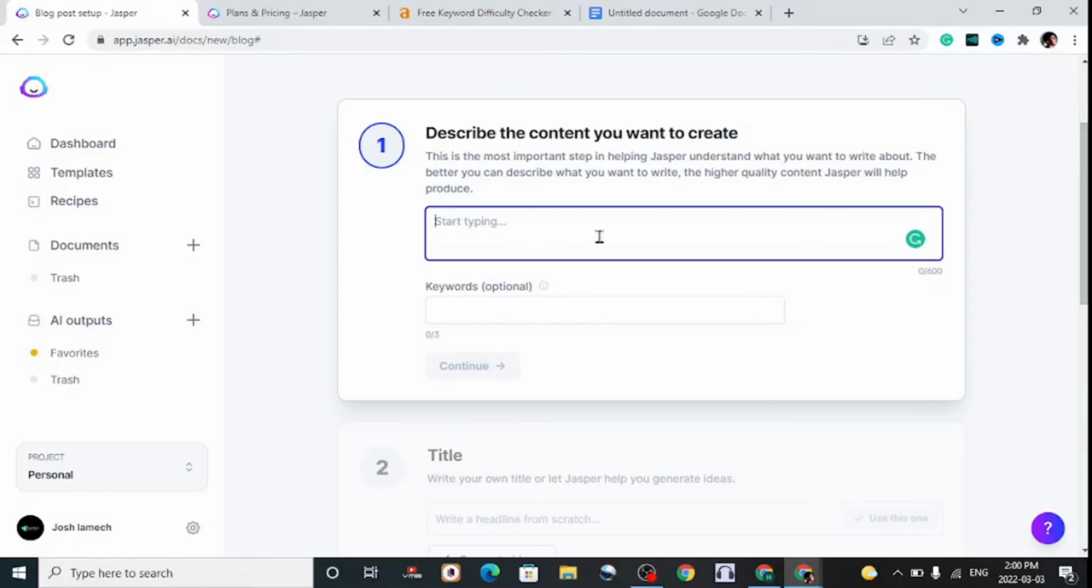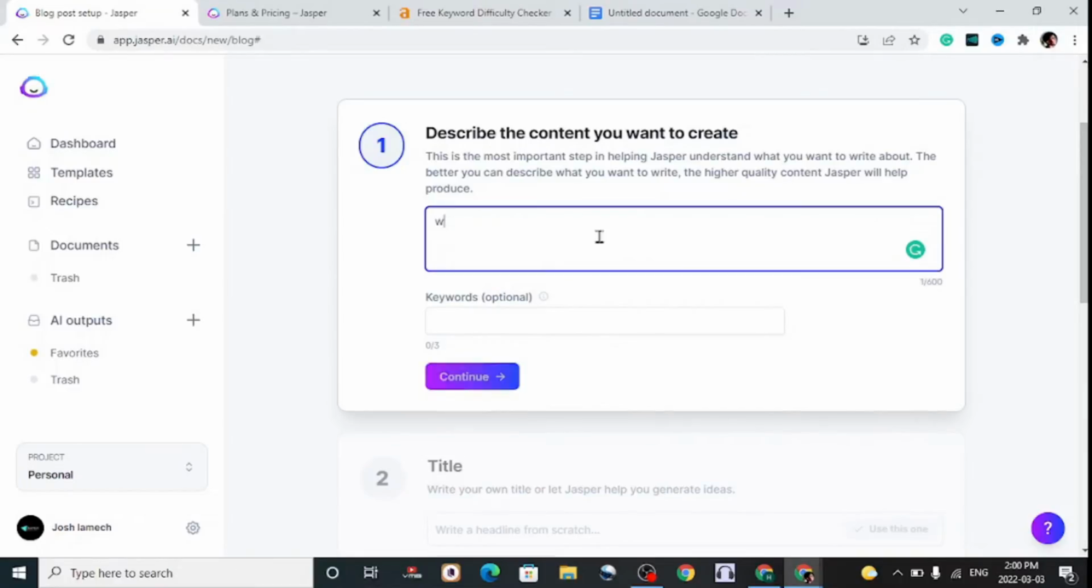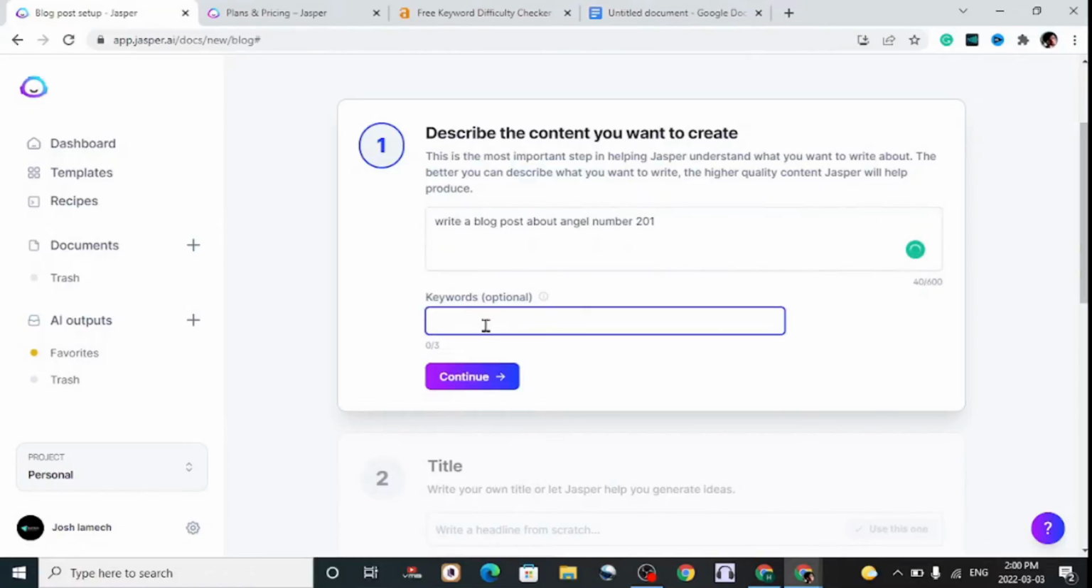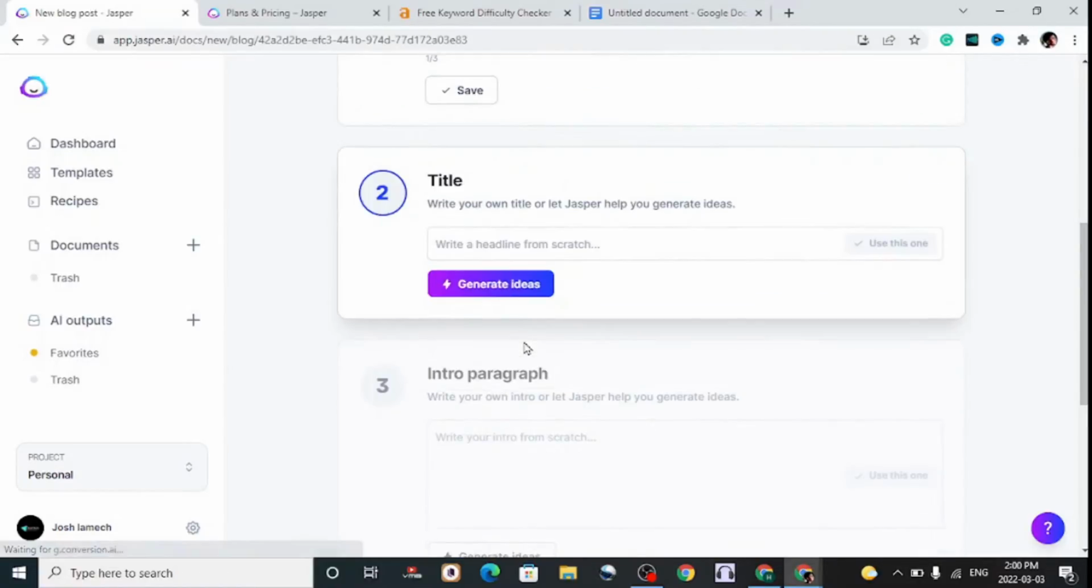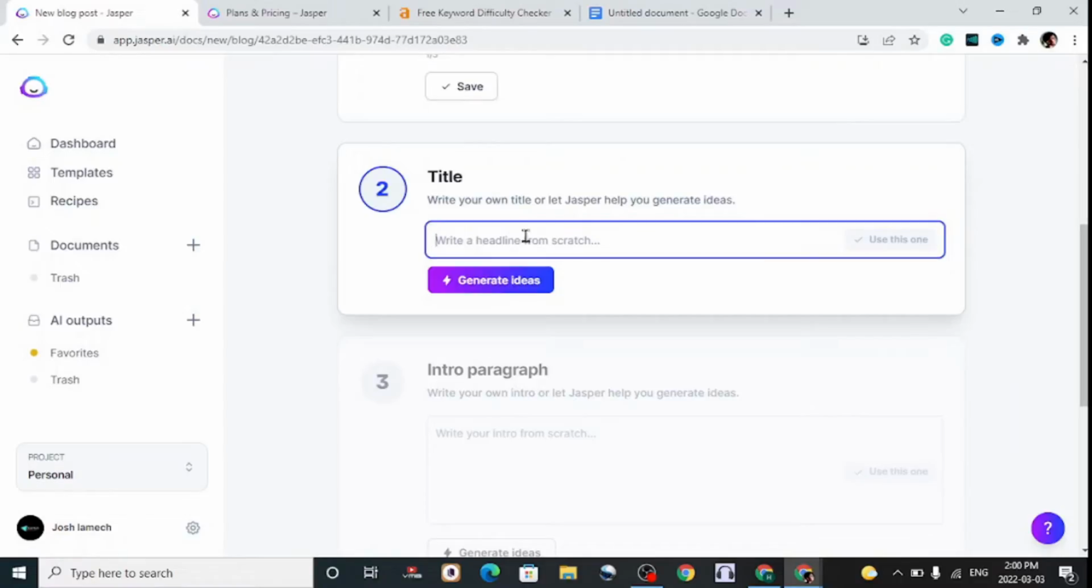Here the AI will ask you what you want your post to be about. So we shall enter in here, write a blog post about, then you enter your keyword. You enter it in here and hit continue. Then you do the same. You can leave the AI to generate the title for you, or you can enter a specific title for yourself.